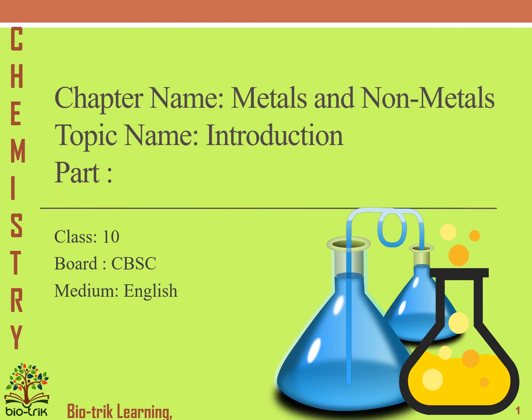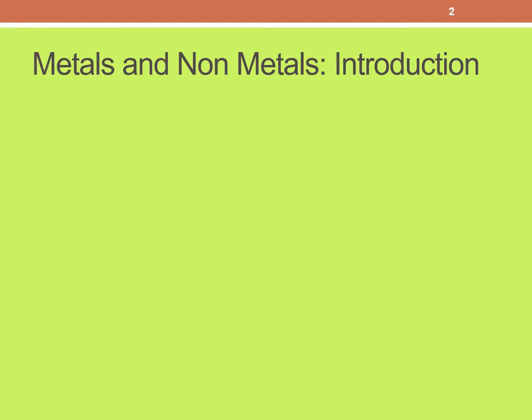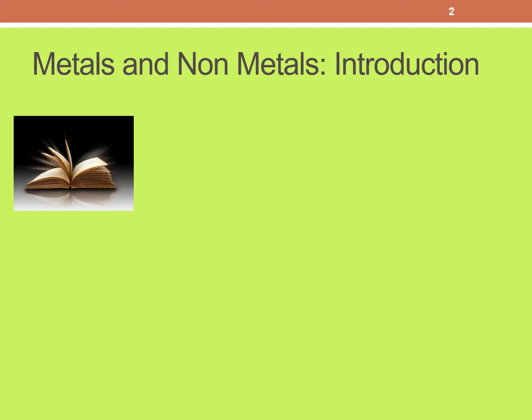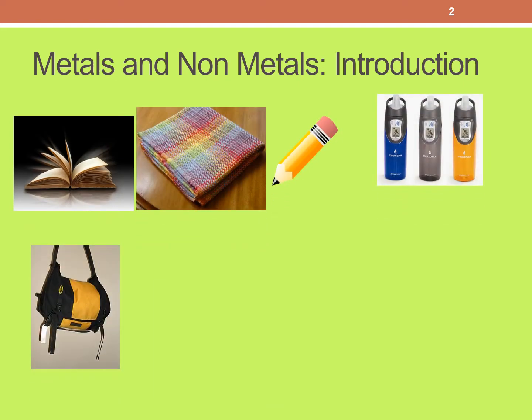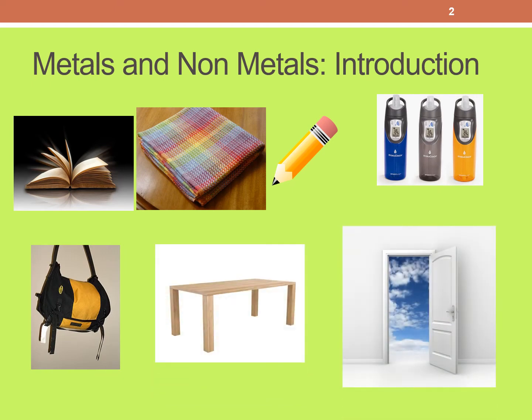Today I will be discussing metals and non-metals. Every object around us can be categorized into two types of elements, metals and non-metals. Your books, clothes, pencil, water bottle, bag, table, the door are all examples of non-metal. Therefore, it is very important to know the properties of metals and non-metals and how to distinguish between them.